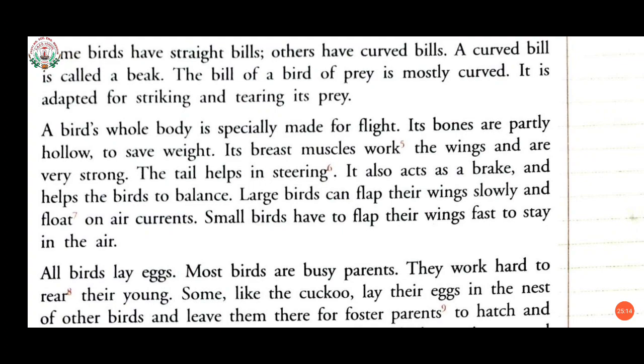Small birds have to flap their wings fast to stay in the air. Large birds don't have to work hard to move their wings, as they can float easily. But small birds have to move their wings very fast if they want to fly and stay in the air.